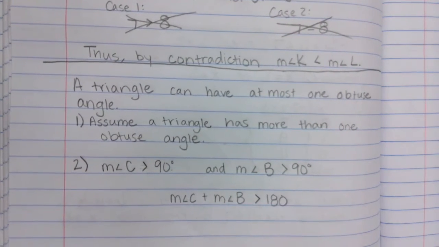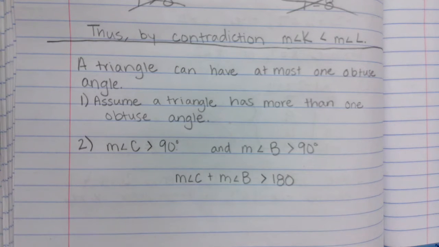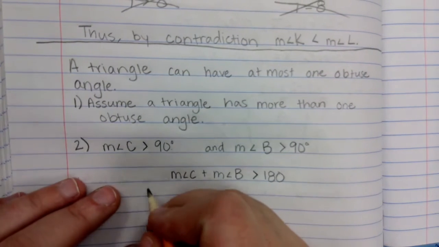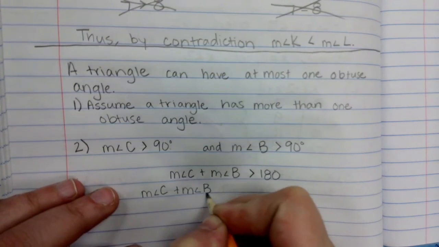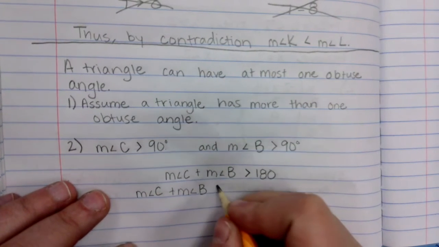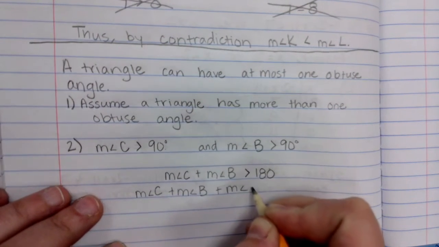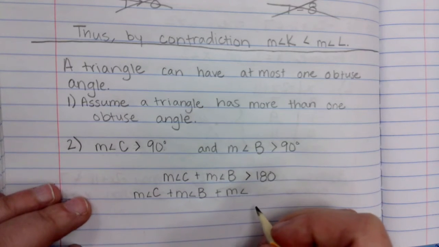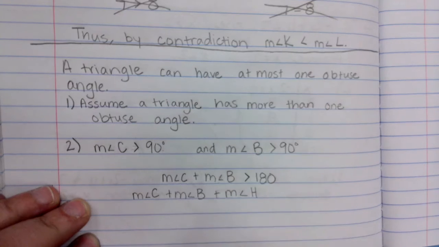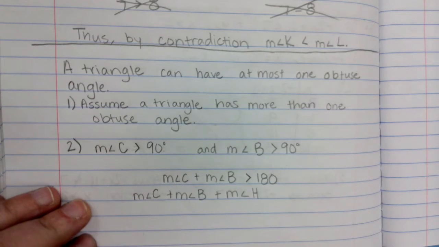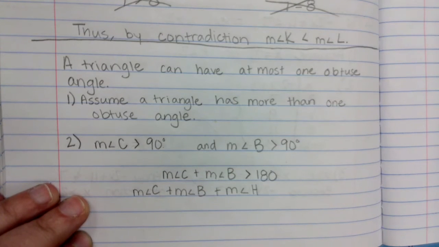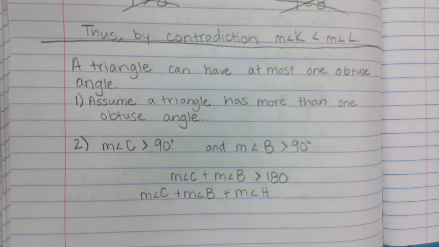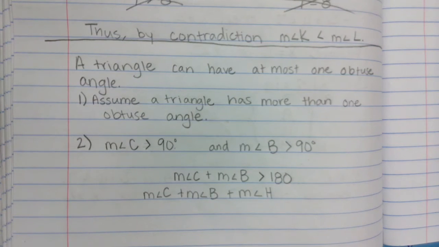But how many angles are on a triangle? 3. So now, if I do the measure of angle C plus the measure of angle B, we already know that that is bigger than 180. We have to have one more angle. We're going to go with A. Do you guys want D, J, H? If you want to make it an A, you can. It's your notes. So if I know C and B is greater than 180, and I add something more to it, is that going to still be greater than 180? Yeah.